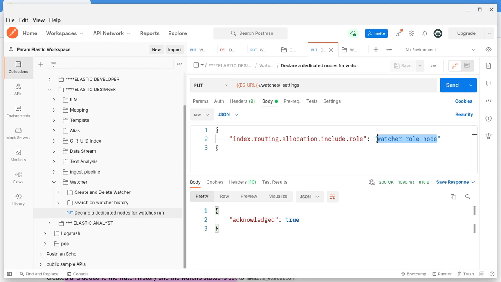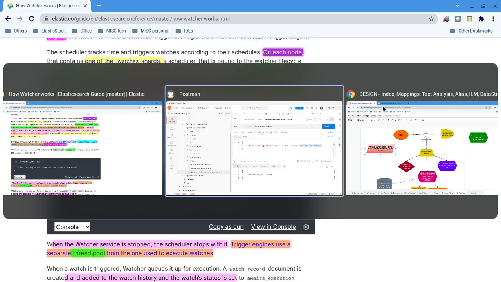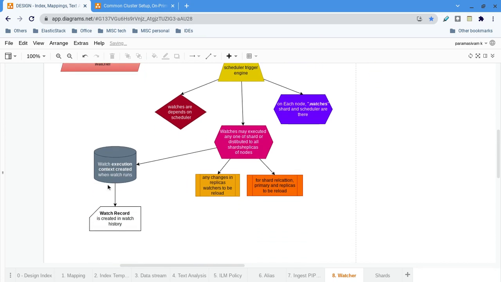So in that case, you can have a dedicated node whenever you have a large number of watchers, very complex watchers, or watchers handling a large volume of data. In either case, you can have a dedicated node for executing watchers. So this is what happens at the low level.